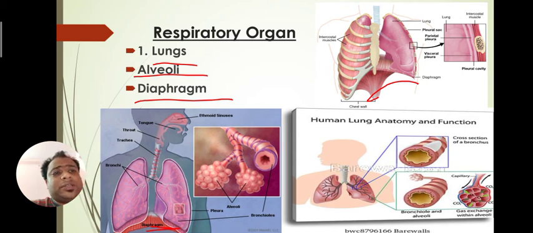That membrane is called the pleural membrane. So how does it help? The pleural membrane helps to reduce the friction while breathing. Why do we need to reduce that friction? That friction can cause rashes inside the lungs, and after some time we are not able to respire, not able to breathe, due to the pain of those rashes. So it helps to reduce that friction.